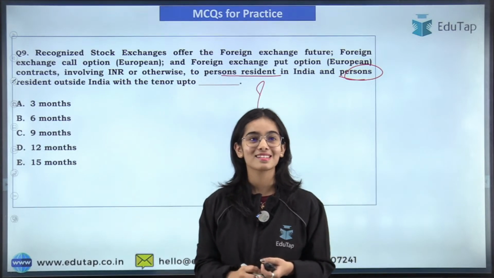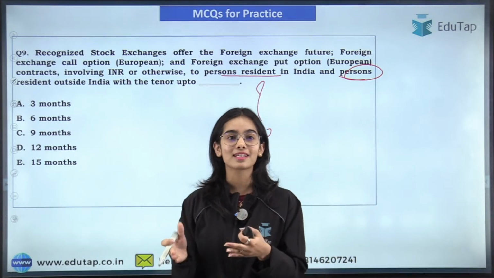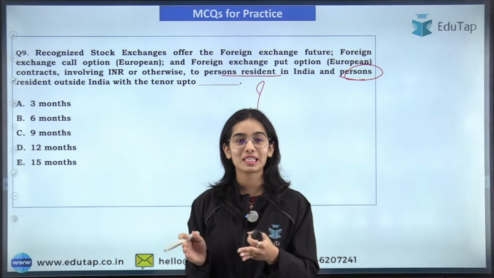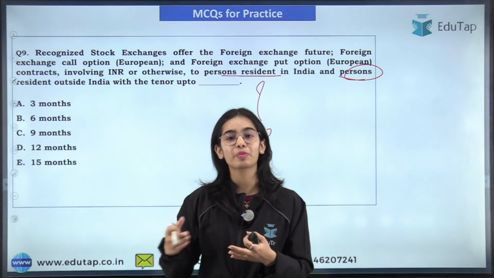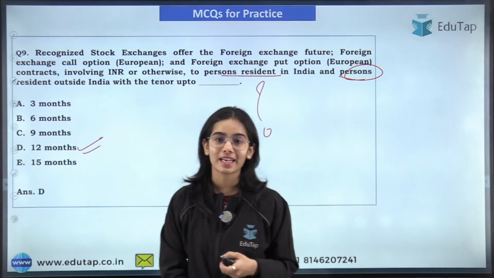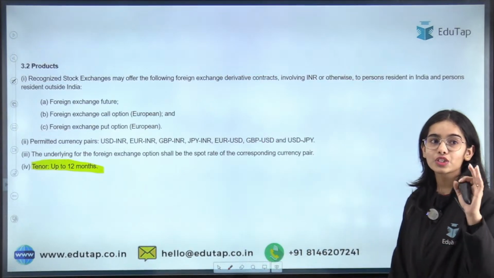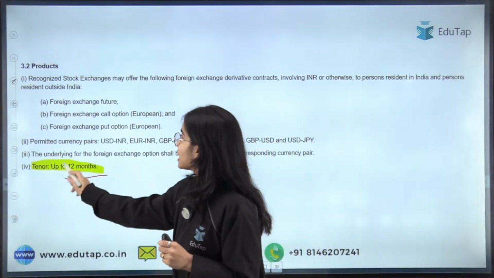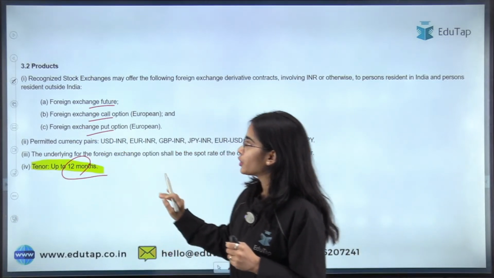I'm getting the right answer. Every time I get the right answer from all of you, I'm so happy to see that you are preparing well and you are prepared for the examination. So that is 12 months. That is the correct answer. D is the correct answer here. These have a tenure up to 12 months.